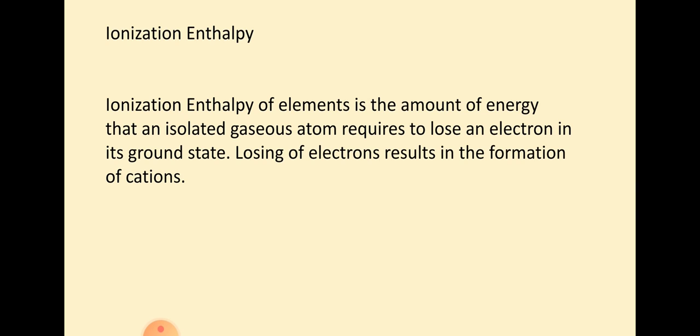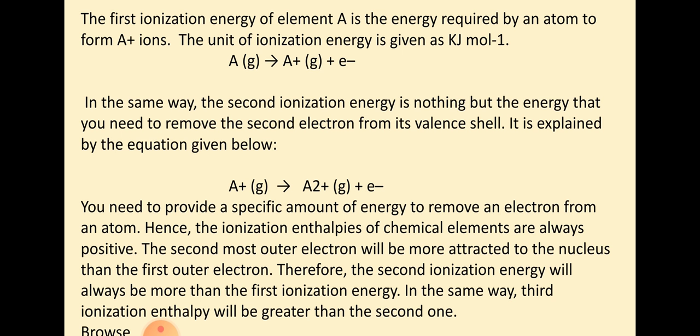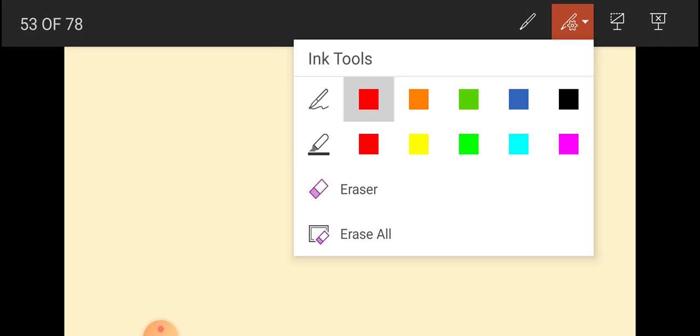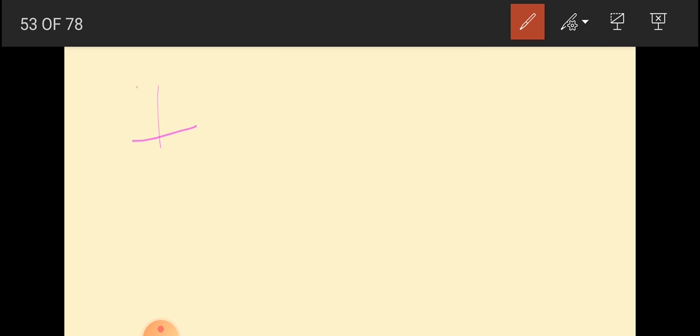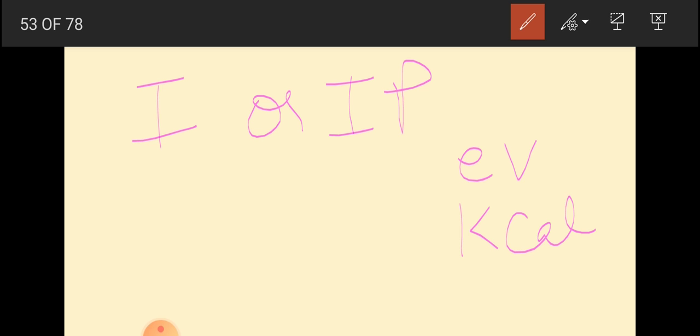It is generally represented by capital I or IP, and is measured in electron volt or kilocalories, kcal, per gram atom.